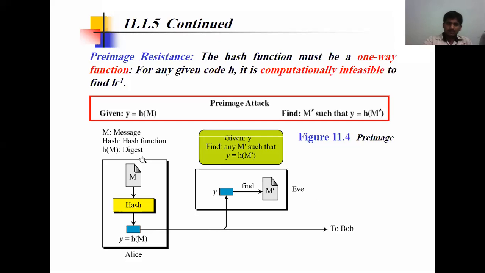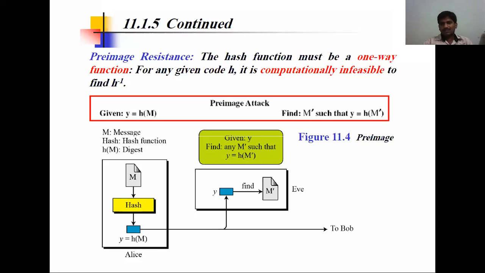So here, M is the message and hash is the hash function. H of M is the digest. On the message we perform the hash function. Once we perform the hash function on the message, it is known as a message digest. So y equals H of M. That is the message digest. Then we send it. If someone finds an M inverse, that is M transpose, such that y equals H of M is still satisfied.